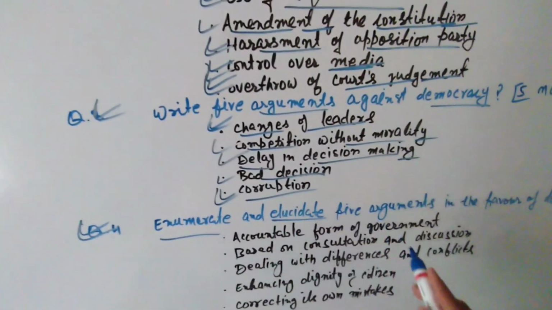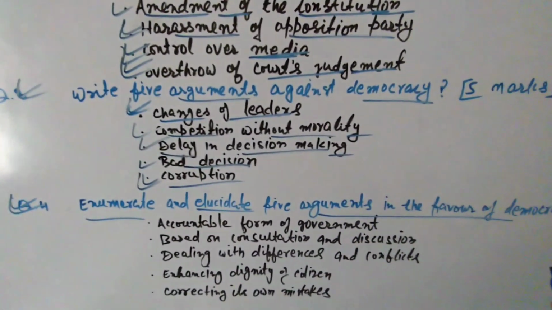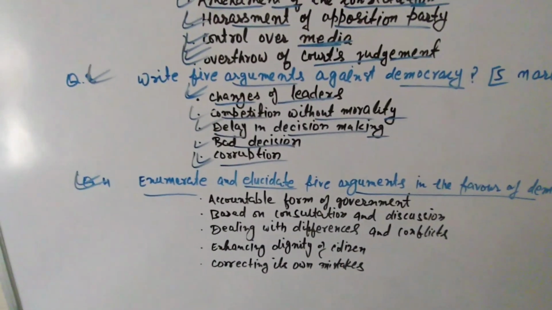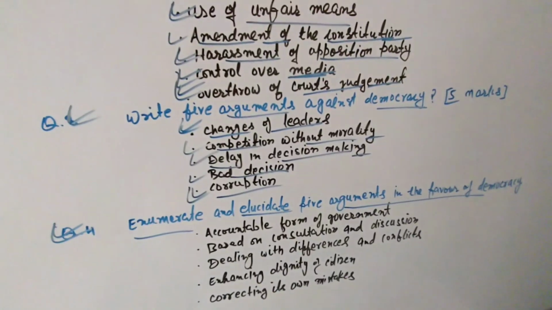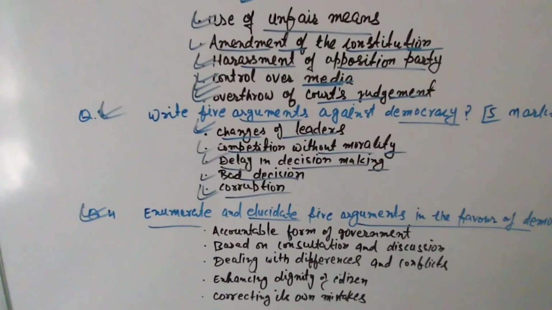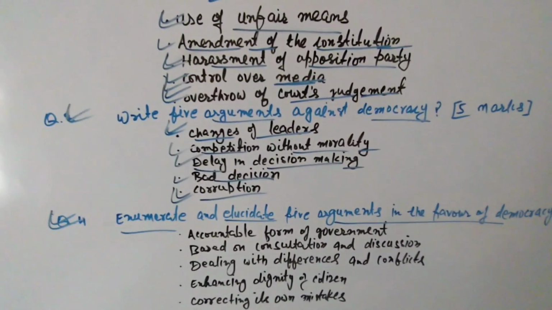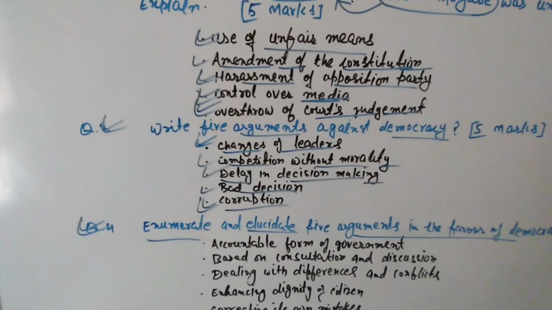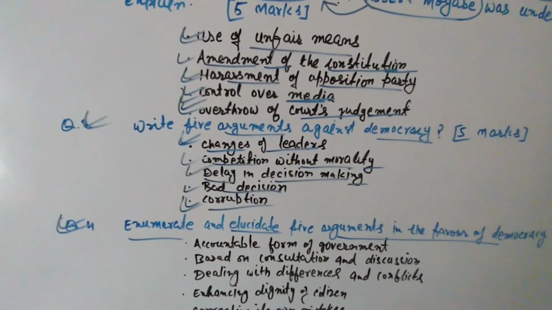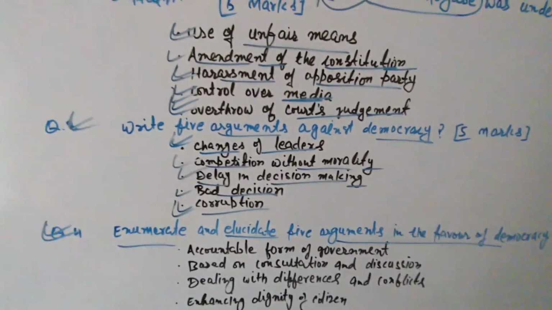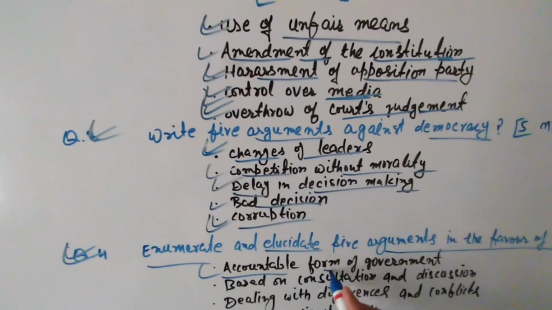Enumerate and elucidate 5 arguments in favor of democracy. So you know that democracy is not a perfect form of government. Democracy is also having some negative aspects. But in this question, we are going to cover 5 very positive things about democracy. First is accountable form of government.